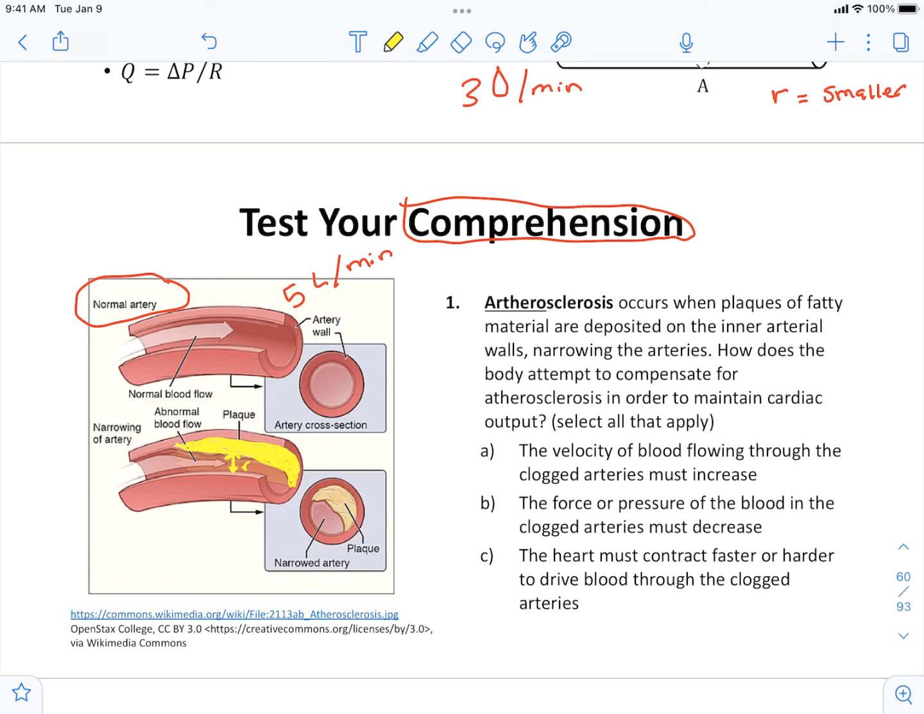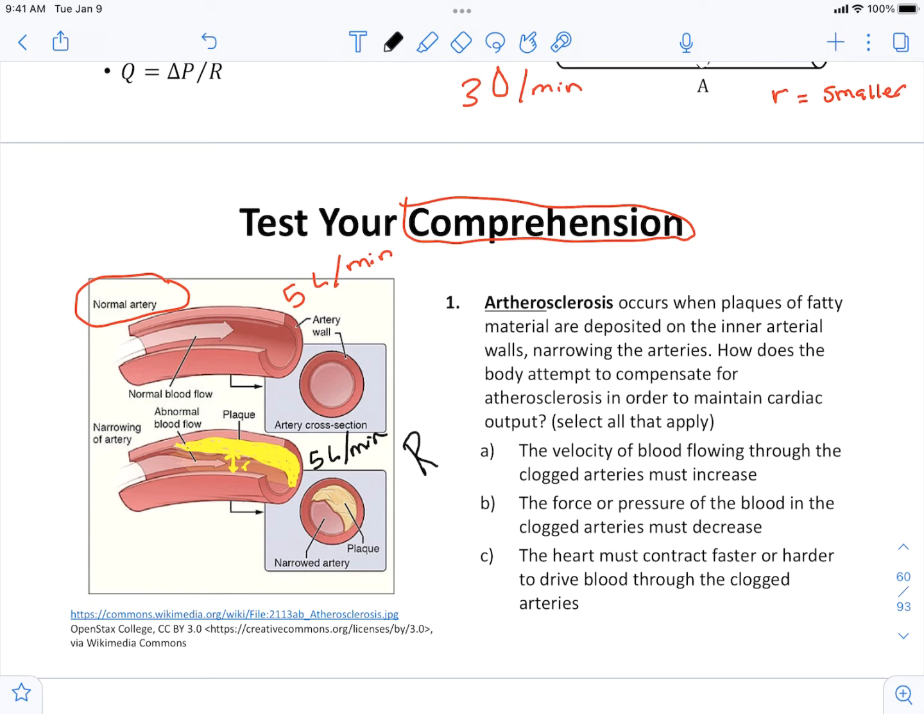As a consequence, what's that going to do to the flow of blood? It's going to create a tremendously large amount of resistance. So if I need to make sure that even despite the narrow artery I'm still moving 5 liters per minute, because that's how much my body needs, my muscles and my organs need that much blood, then how do I accomplish that? That's essentially what the question is asking.